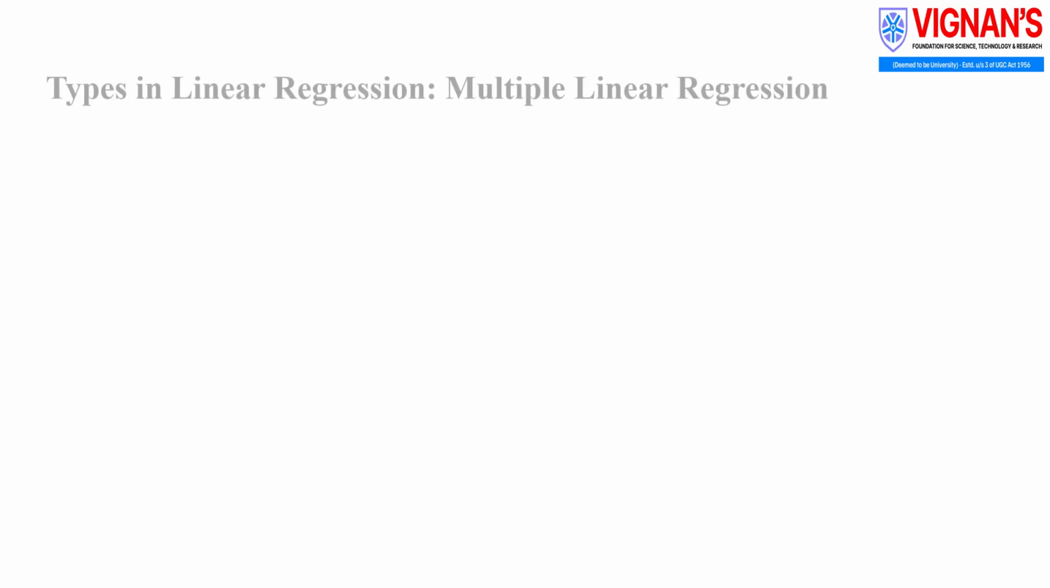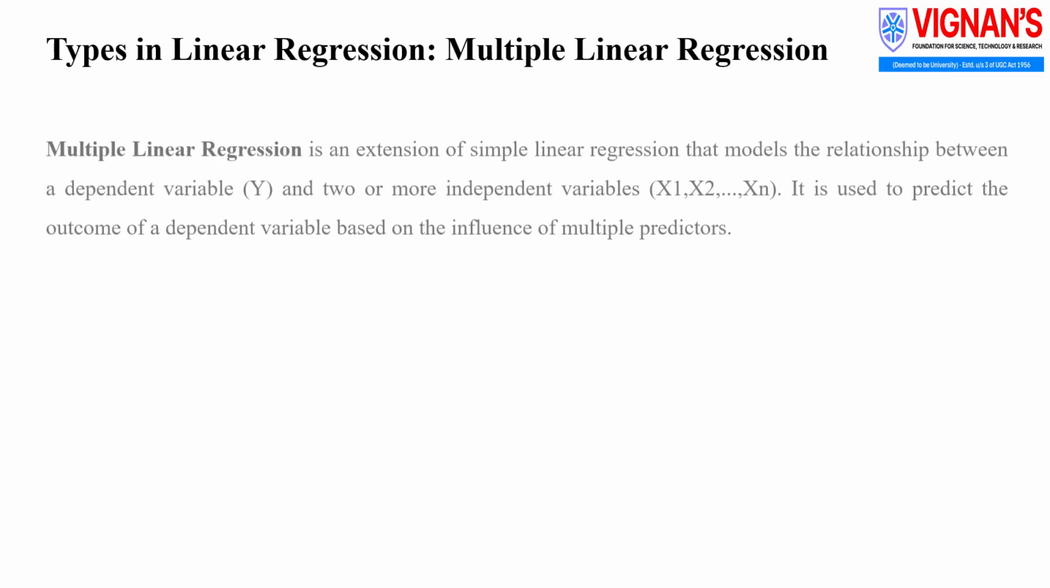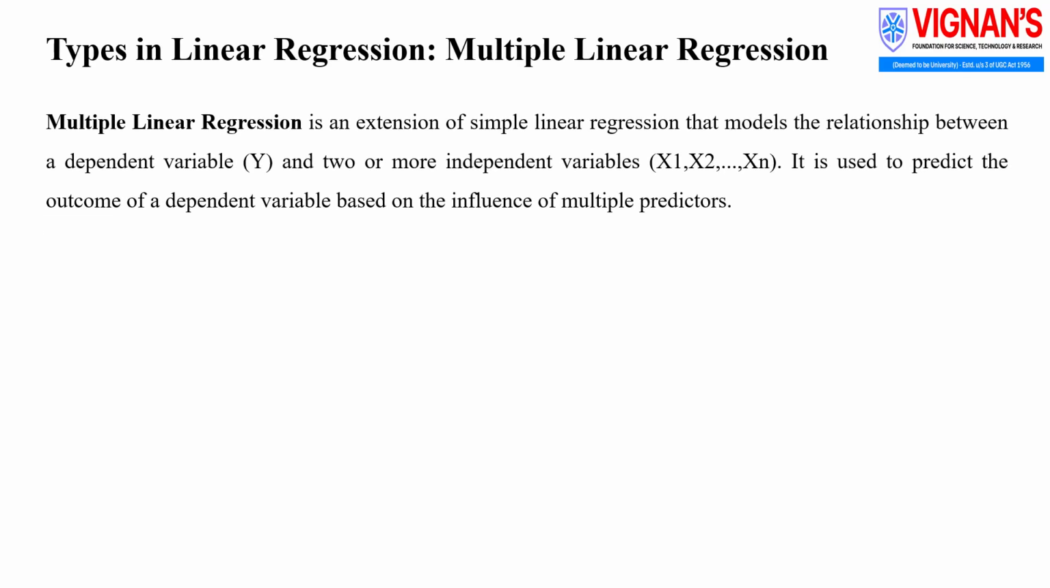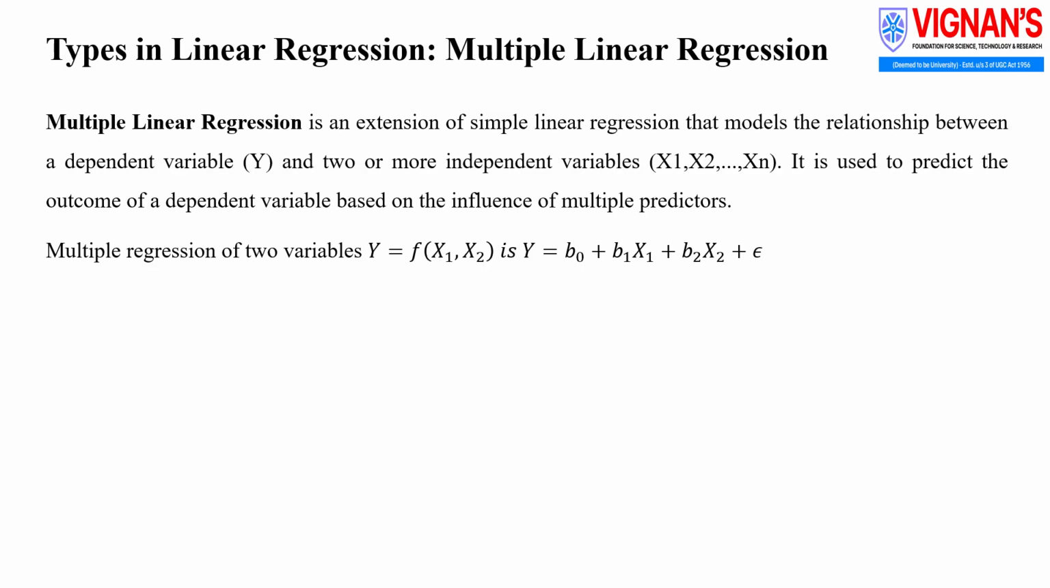Multiple linear regression is an extension of simple linear regression. It explains the relationship between one dependent variable, called y, and two or more independent variables, denoted as x1, x2, up to xn. This technique is used when the outcome depends on the combined effect of several predictors, rather than a single input. For two independent variables, the model is written as f of x1 x2 is equal to the sum of y-intercept up to two variables with error term.